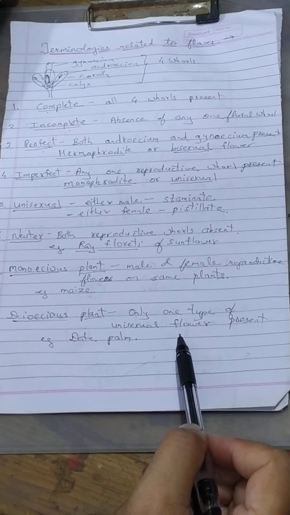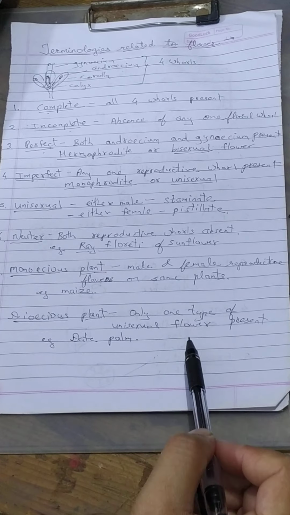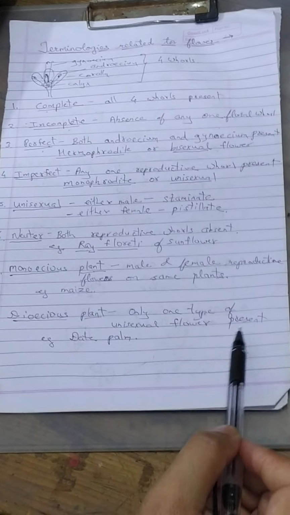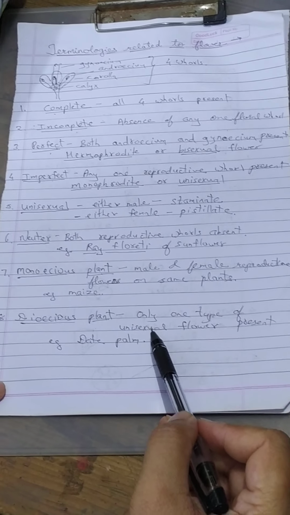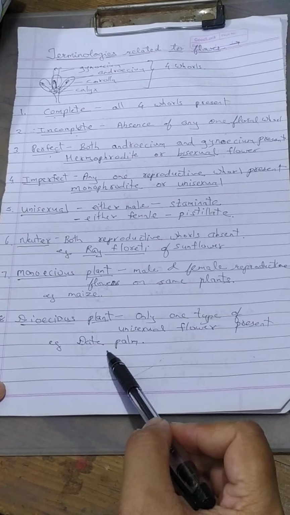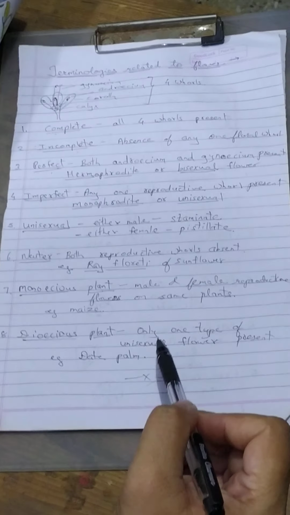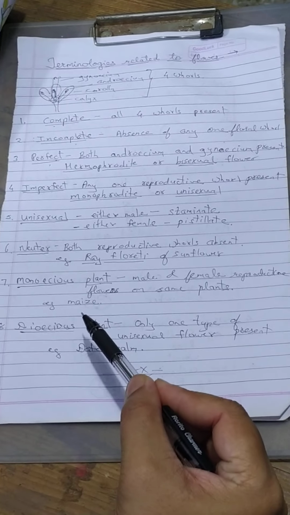And in dioecious plant, whole plant contains either all male flowers or all female flowers. That is the male plant or female plant. Example is date palm.